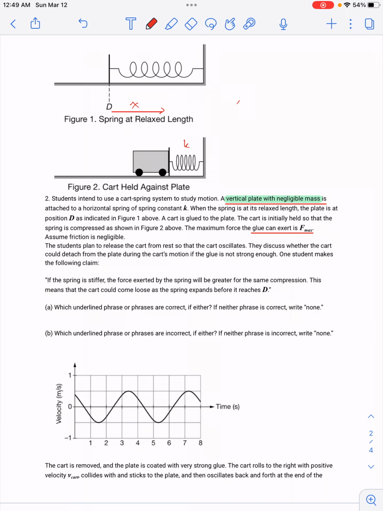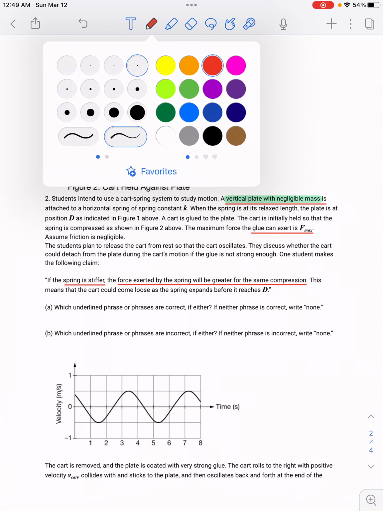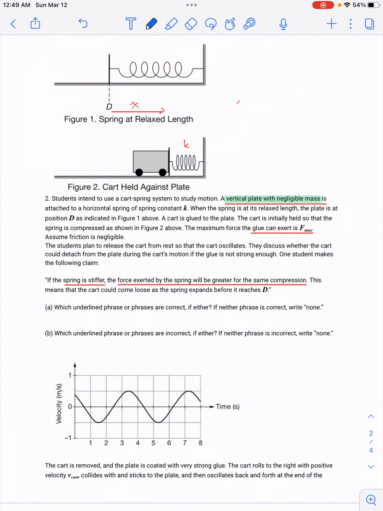Just realize these are not underlined. But there's only two real statements being said here. One is that if the spring is stiffer, the force will be greater for the same compression. The other statement here is that the cart could come loose as the spring expands before it reaches D. Those are your two statements that you're analyzing here. And when you're comparing whether these are correct or incorrect, the first statement is correct.